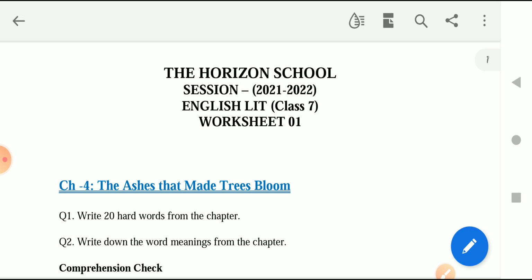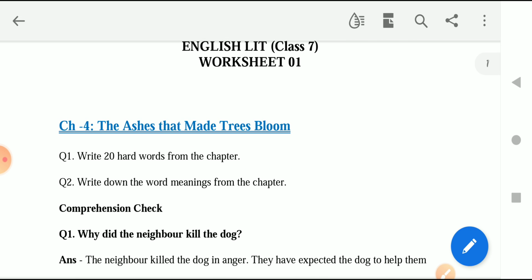Children, today we are going to revise chapter number 4 from your book Honeycomb. The name of the chapter is The Ashes That Made Tree Bloom. So here in this chapter, students, we will be doing the question answers. With the explanation of the question answers, we will revise what we have read in the chapter. So now let's start the chapter.